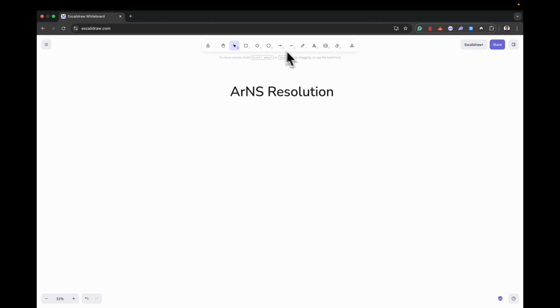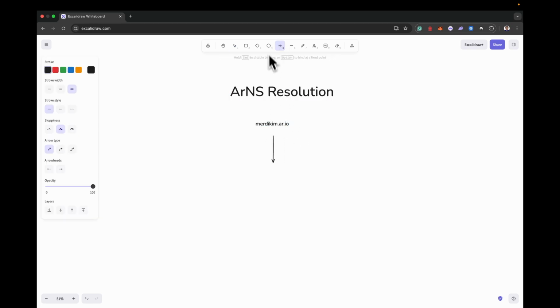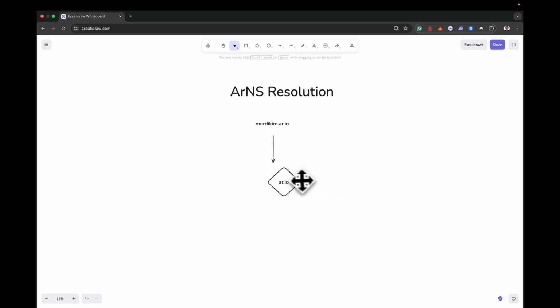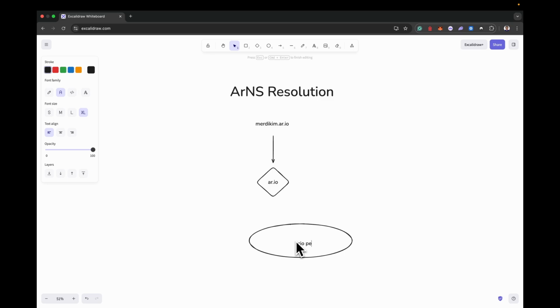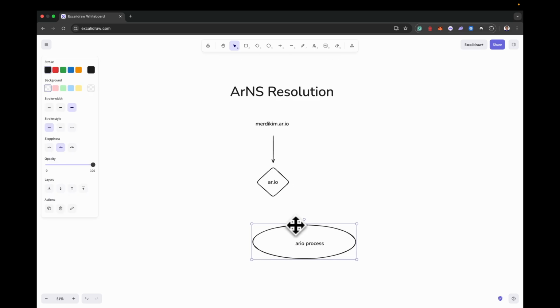So think about it this way, right? If you make a request to, let's say, for example, merdikim.ar.io, this request will go directly to the AR.IO gateway. And then what the gateway is going to do is the name resolution. It will send a request to the AR.IO network process, because this process is the one that holds the registry for all the ArNS names.